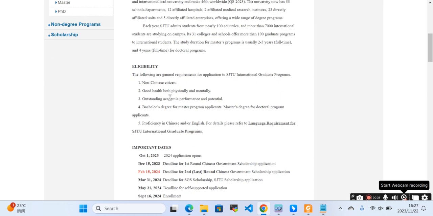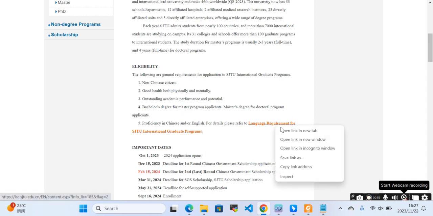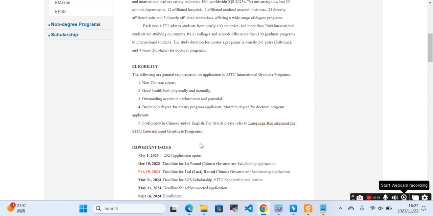Eligibility for applying to Shanghai Jiao Tong University on scholarship: non-Chinese citizen, good health, physically and mentally, outstanding academic performance, bachelor's degree for master's applicants and master's degree for PhD applicants. Proficiency in English and Chinese, and English for detailed reference. You can check the language requirements here.